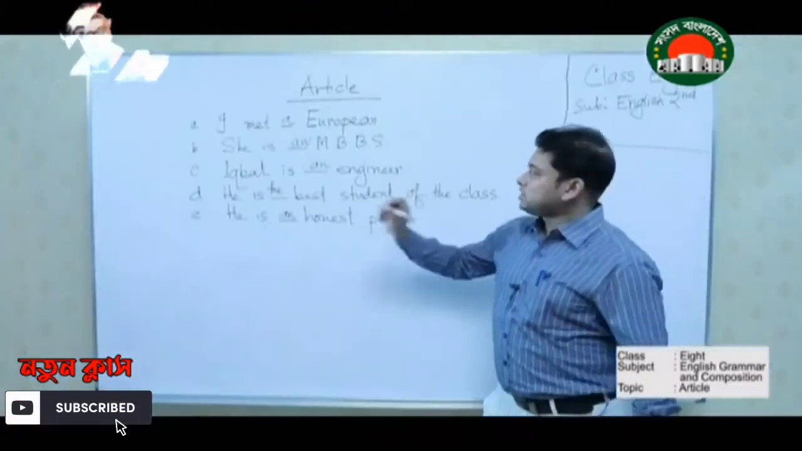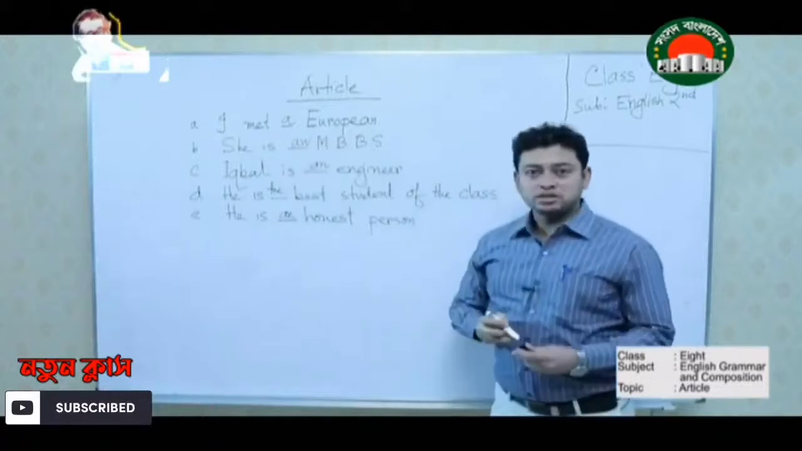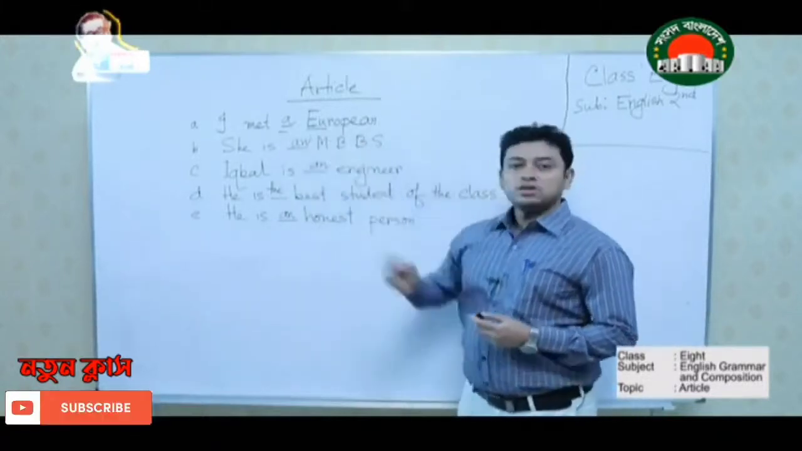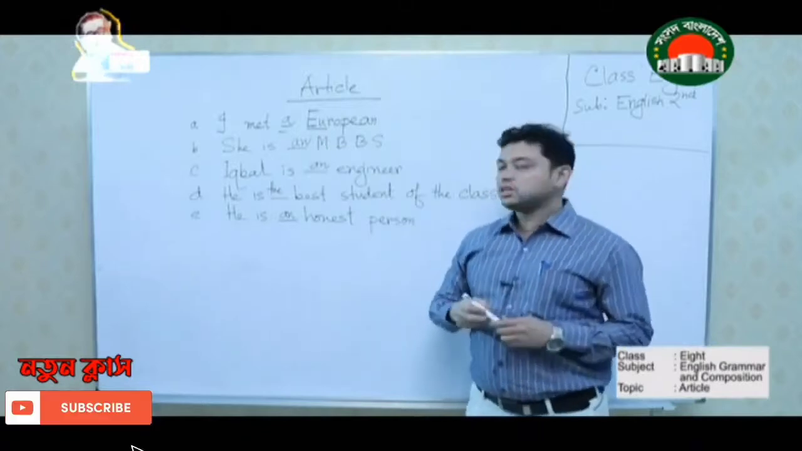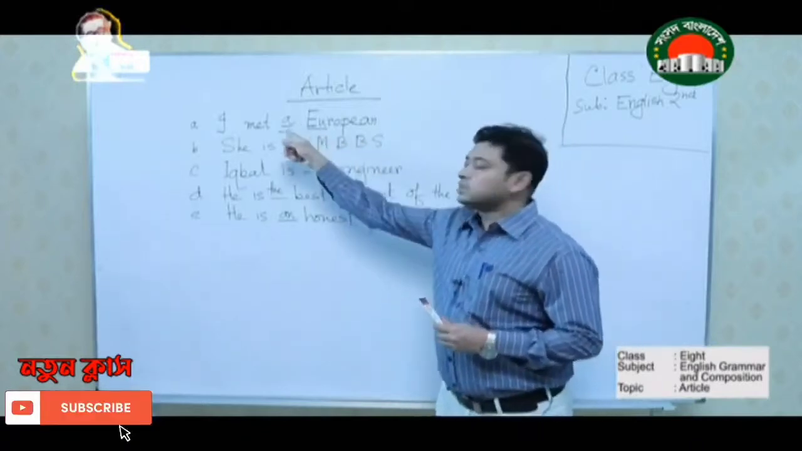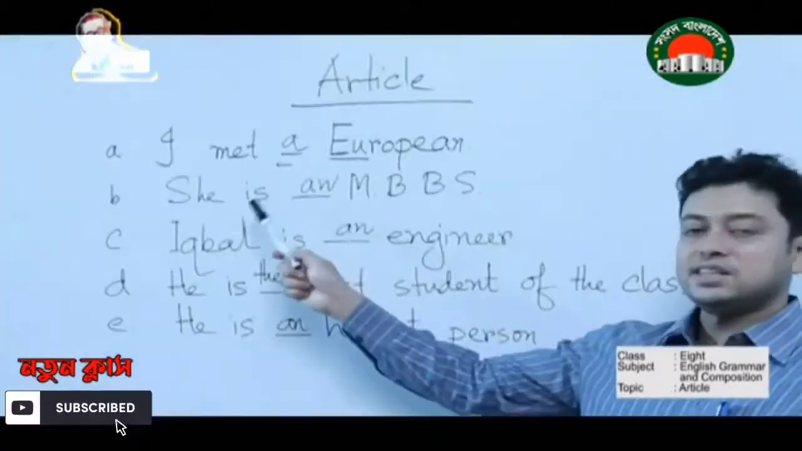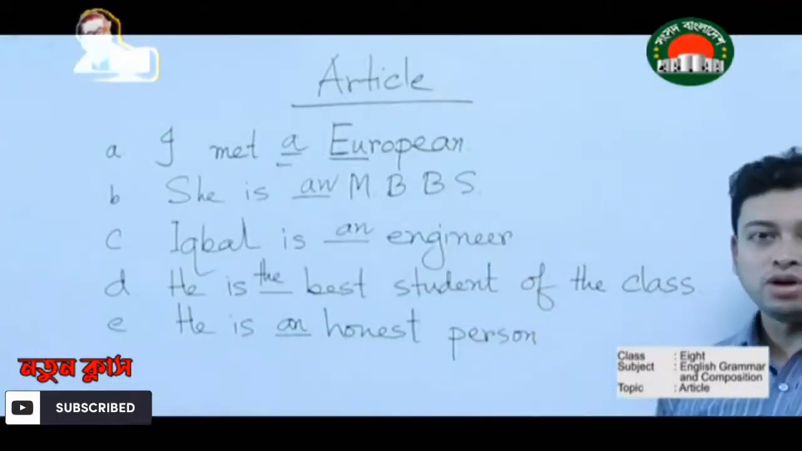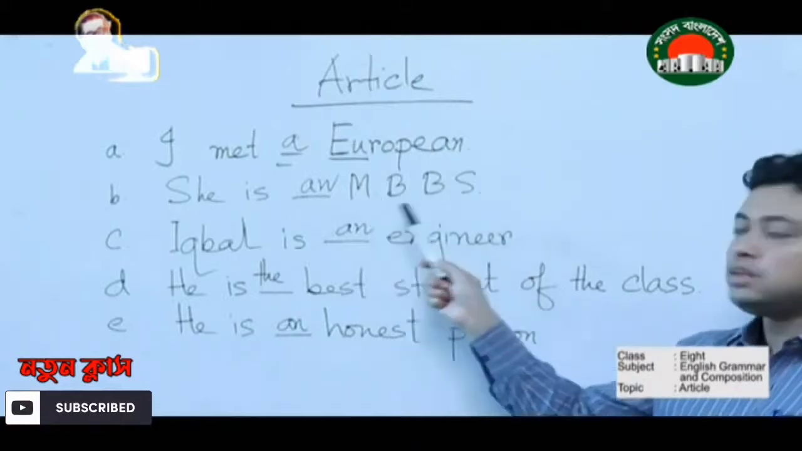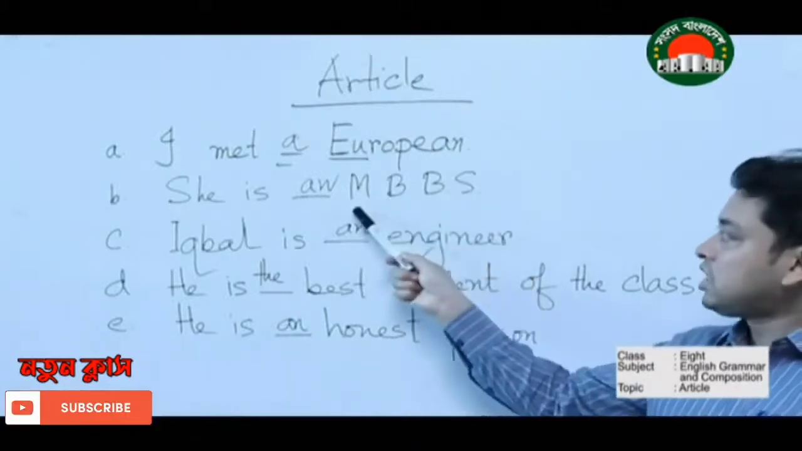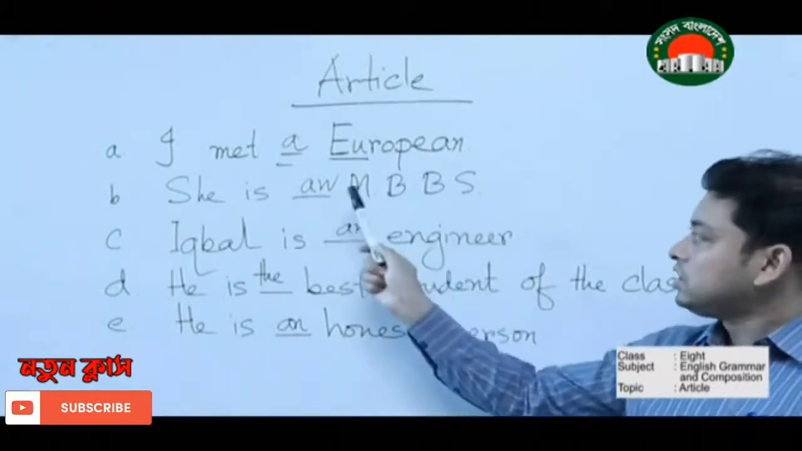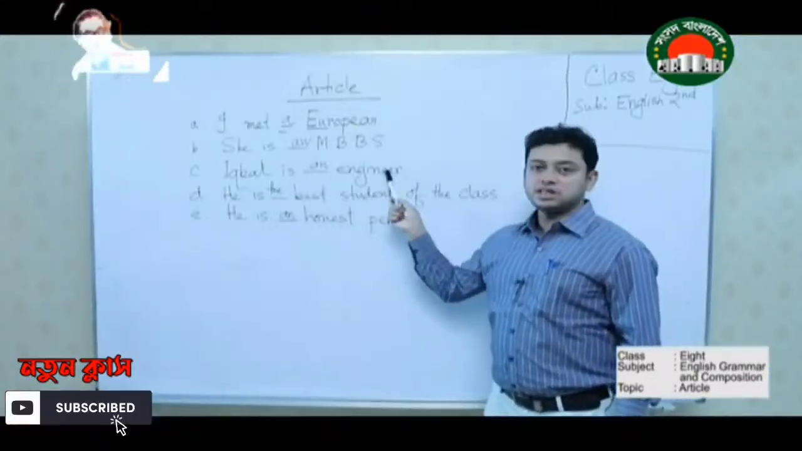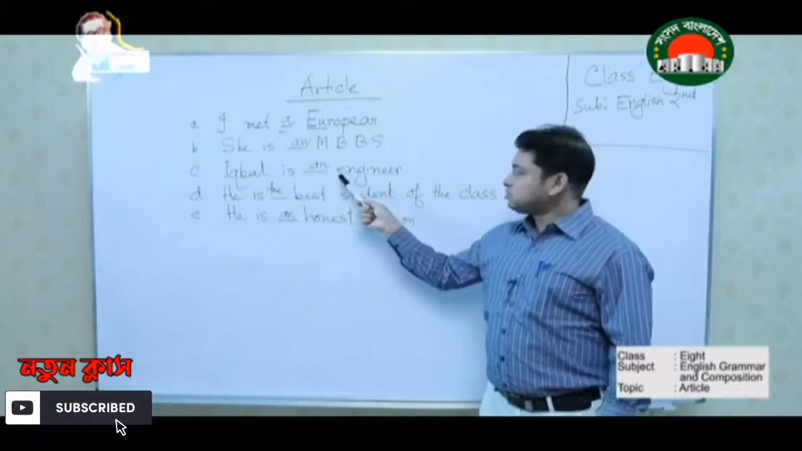Now the first sentence is: I met a European. Why is this A? Because the sound is U. We know that if the sound is U, then the article will be A. In the second sentence, she is an MBBS. This is an abbreviated form: Bachelor of Medicine, Bachelor of Surgery. So the sound is a vowel sound. That's why AN. Third example: Iqbal is an engineer. Here it is a vowel. That's why AN.